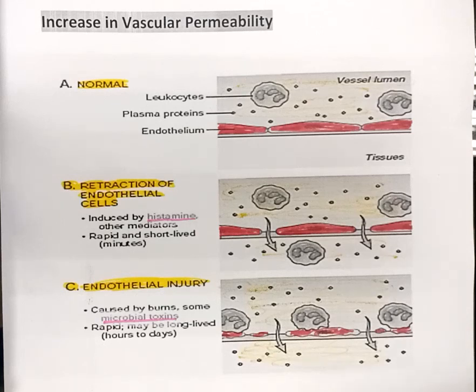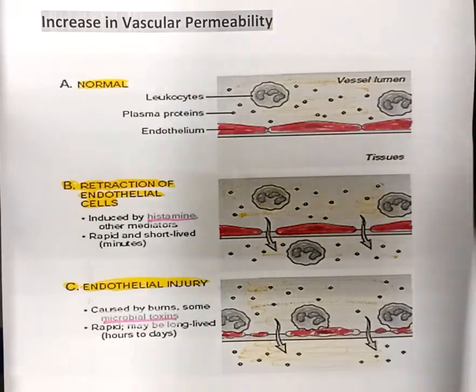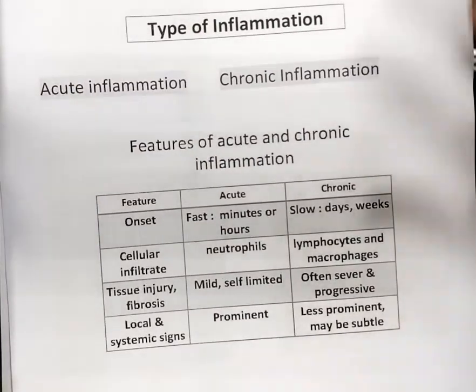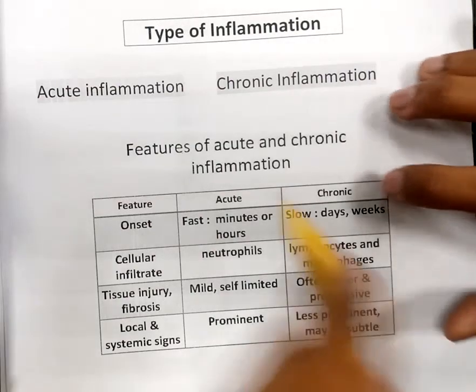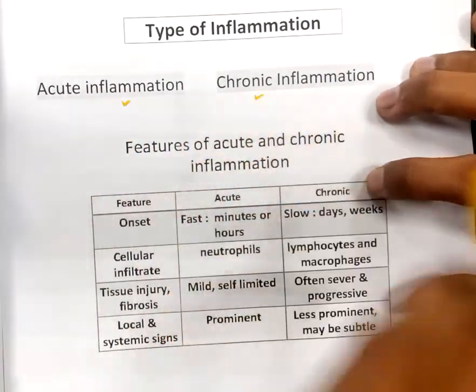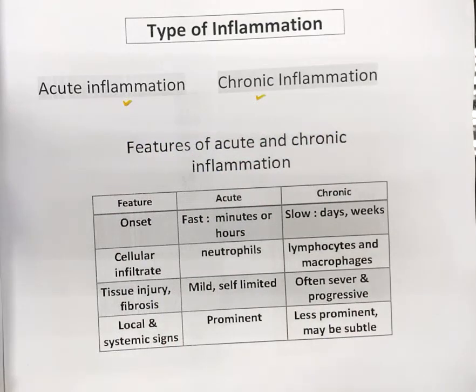In today's video, I will be talking about the vascular event and cellular event of acute inflammation. So first of all, before starting vascular and cellular event, let me tell you the types of inflammation. Here you can see that there are basically two types of inflammation. The one is acute inflammation and the other one is chronic inflammation.